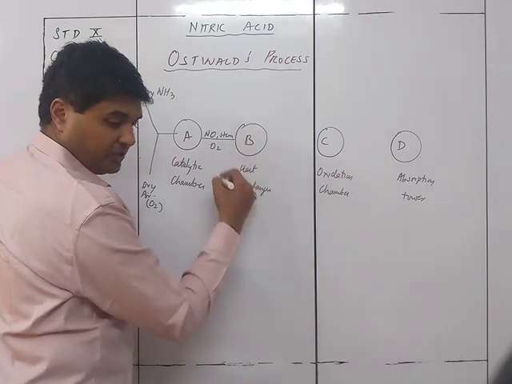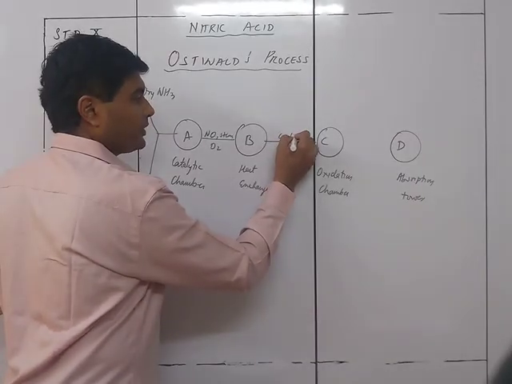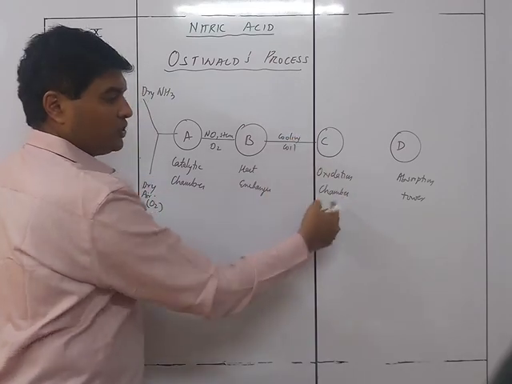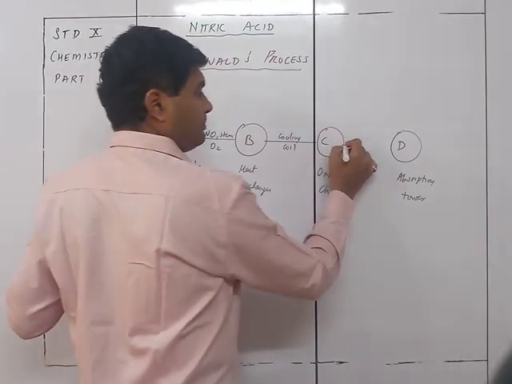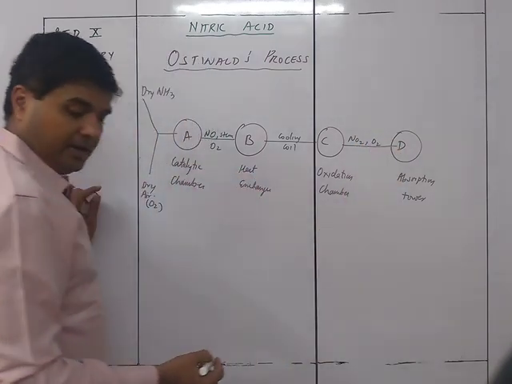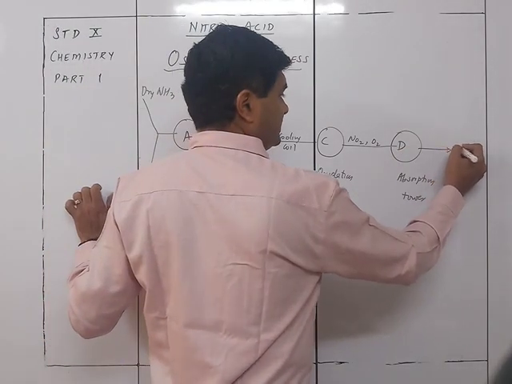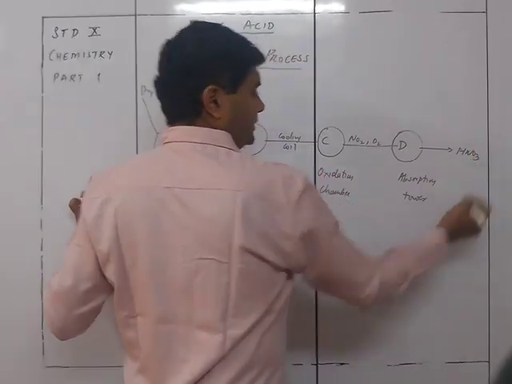On heat exchanging, it goes into the cooling coils, and then it goes to the oxidation chamber. In the oxidation chamber, it becomes NO2 and O2, and finally it combines with water to give you the resultant, which is HNO3.